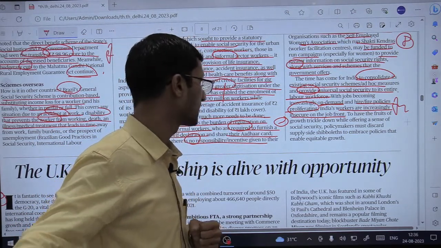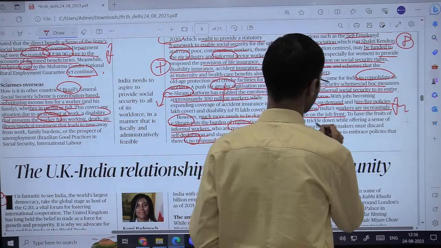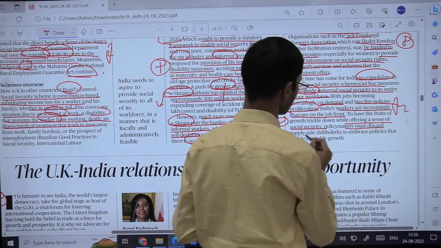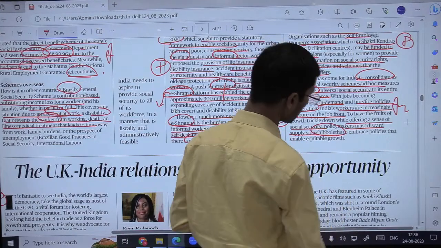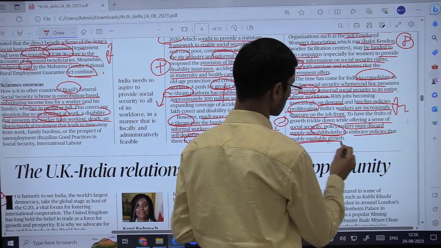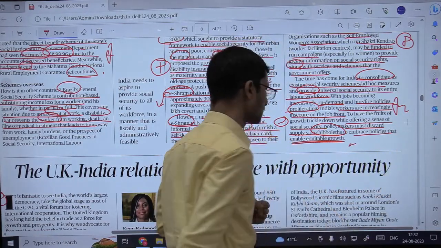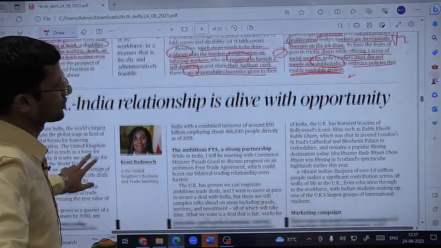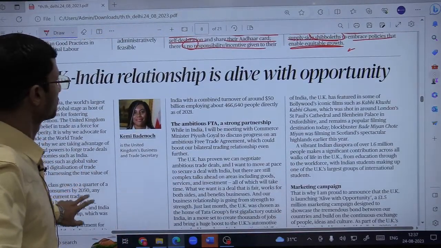India's workers are increasingly insecure on the job front. Fine. So to have the fruits of growth trickle down while offering a sense of social security, policymakers must discard supply side silver bullets to embrace policies that enable equitable growth. Fine. So this is how we need to discard the supply side focus and embrace policies that enable equitable growth.